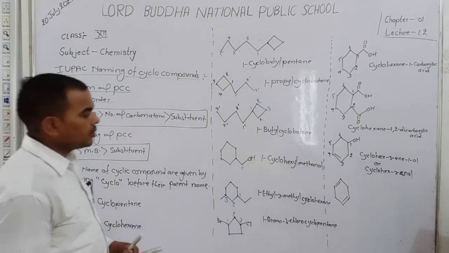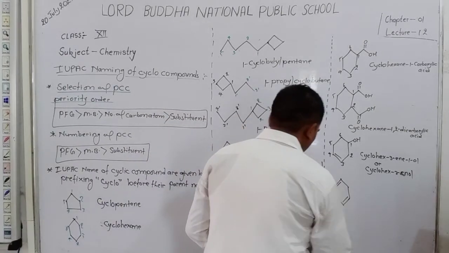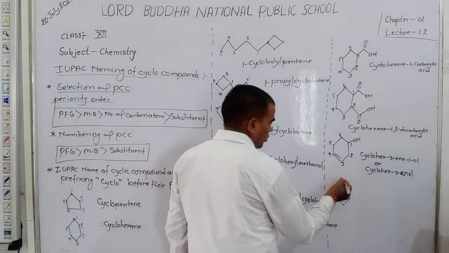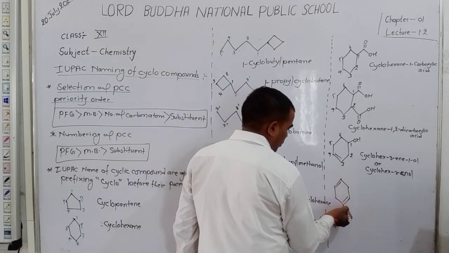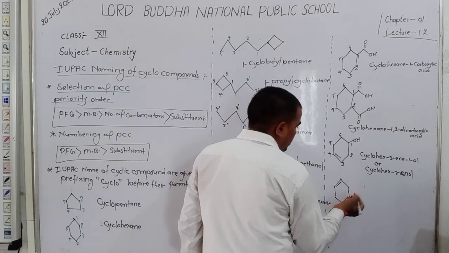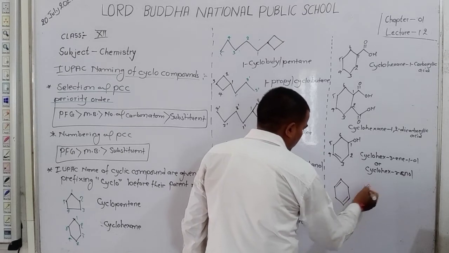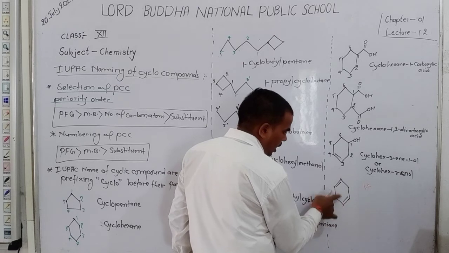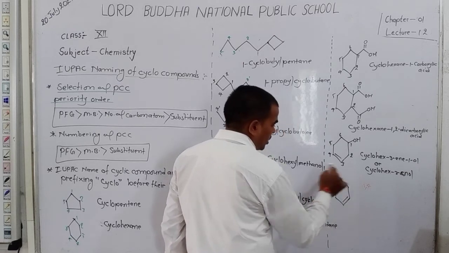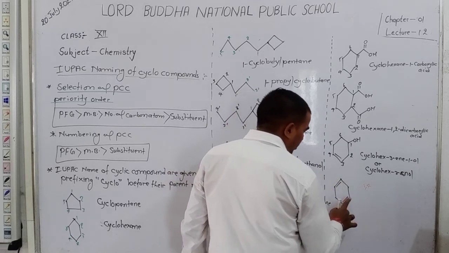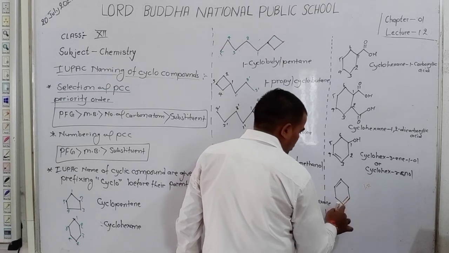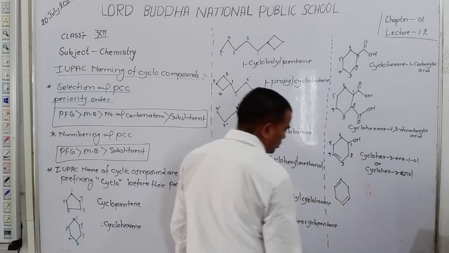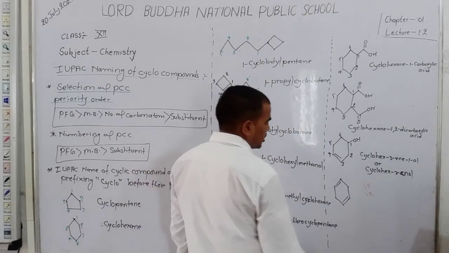Now discuss here. Next example. Dear student, if we start counting from here 1, 2, 3, 4, then we obtain multiple bonds at 1 and 4. At the first and fourth position multiple bonds. When we start counting from here 1, 2, 3, 4, we again get 1 and 4. Okay, student. So the right method is